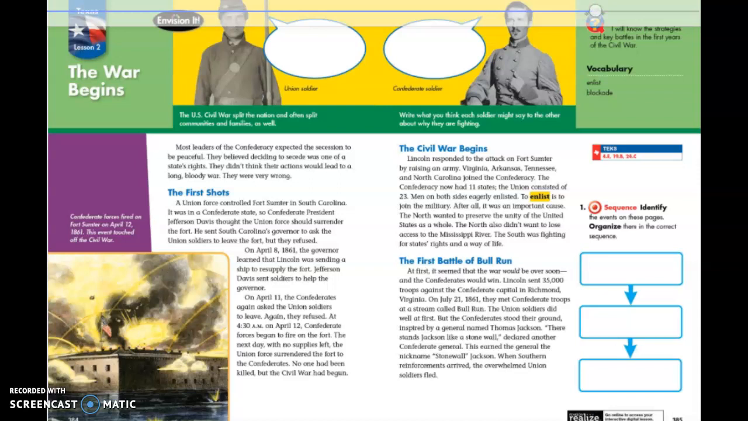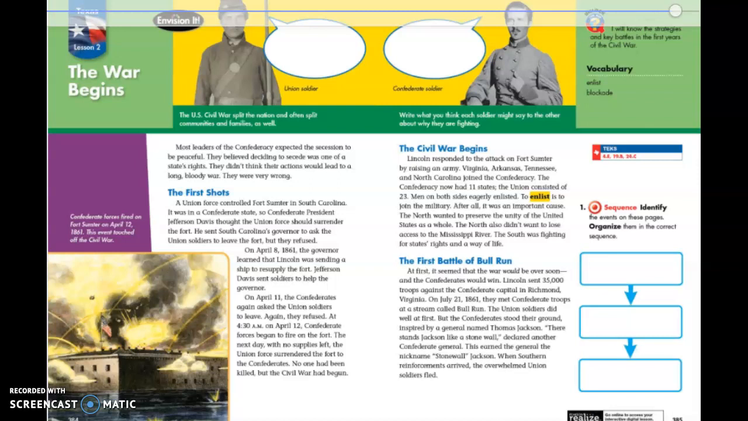The Union soldiers did well at first, but the Confederates stood their ground, inspired by a general named Thomas Jackson. "There stands Jackson like a stone wall," declared another Confederate general. This earned the general the nickname Stonewall Jackson. When Southern reinforcements arrived, the overwhelmed Union soldiers fled.